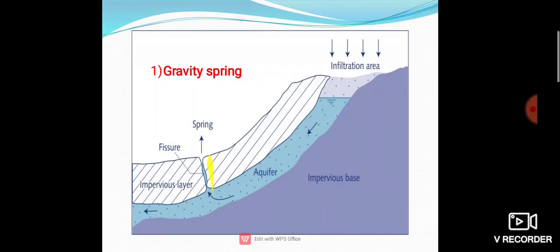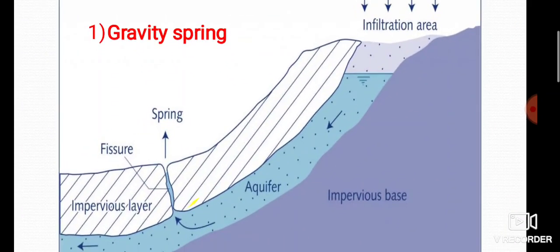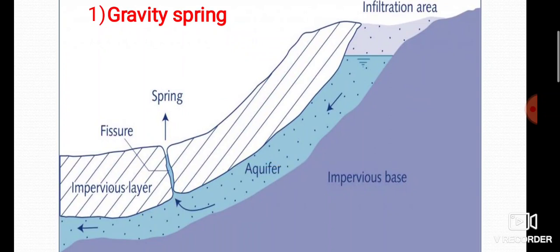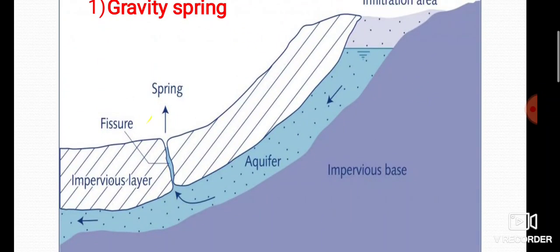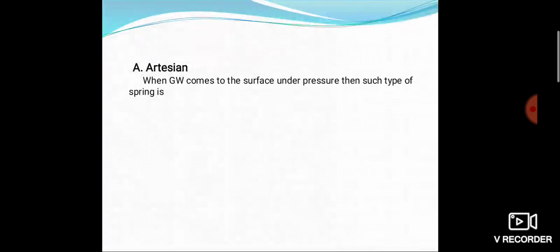Here is the trench, these are the fissures and the spring. This type of spring is developed due to overflowing of water. The flow from the gravity spring is variable with the rise and fall of the water table.